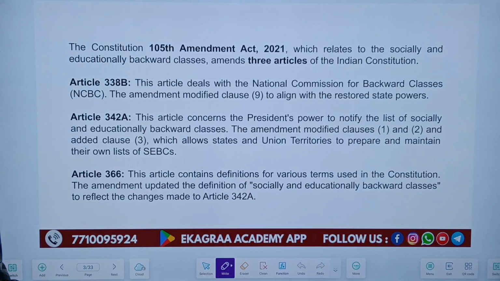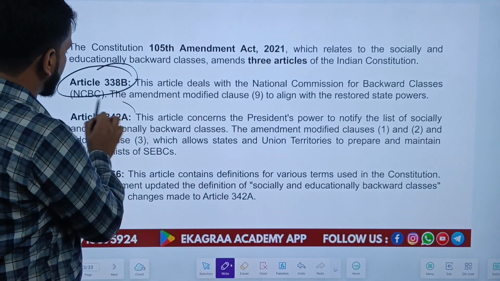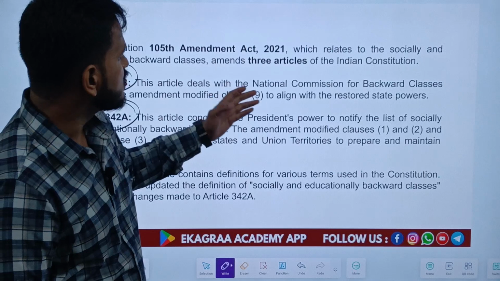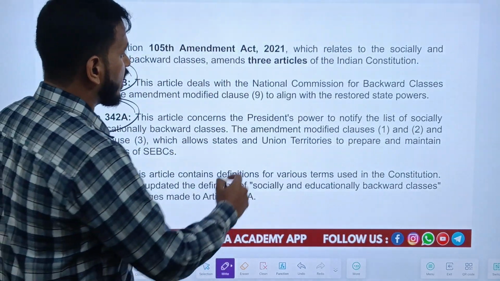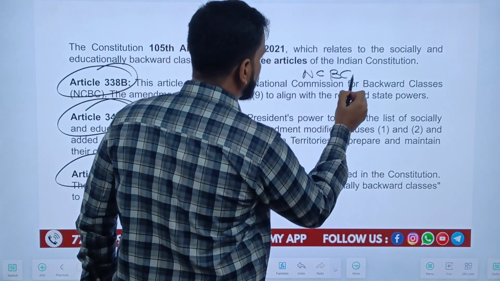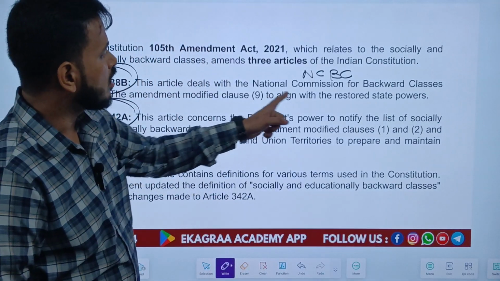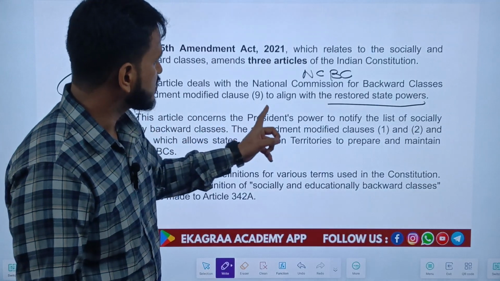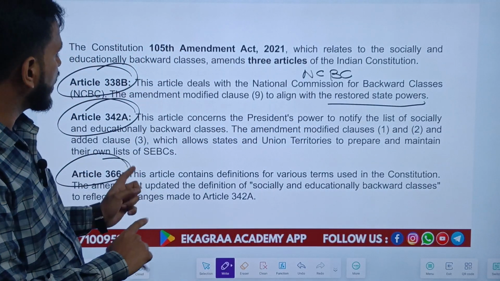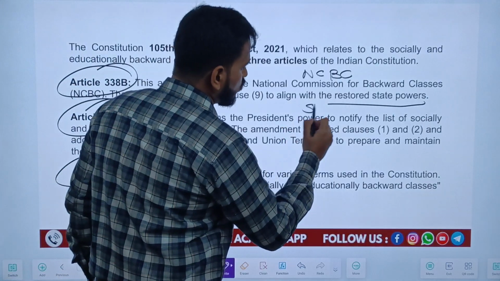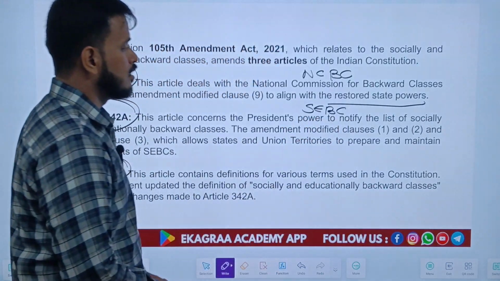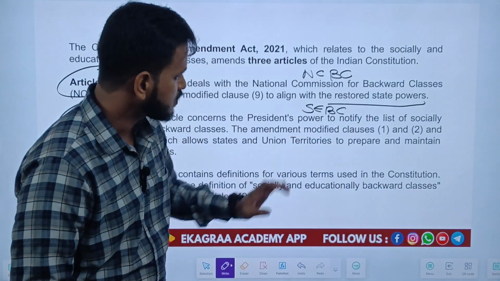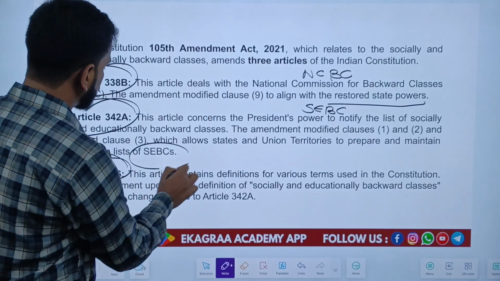3 articles were amended. The first was Article 338B, the second was 342A, and the third was Article 366. Article 338B deals with the National Commission for Backward Classes, known as NCBC. It modified clause 9 to align with the restored state powers. Article 342A concerns the President's power to notify the list of socially and economically backward classes, SEBC. It modified clauses 1 and 2 and added clause 3, which allows states and union territories to prepare and maintain their own list of SEBCs.